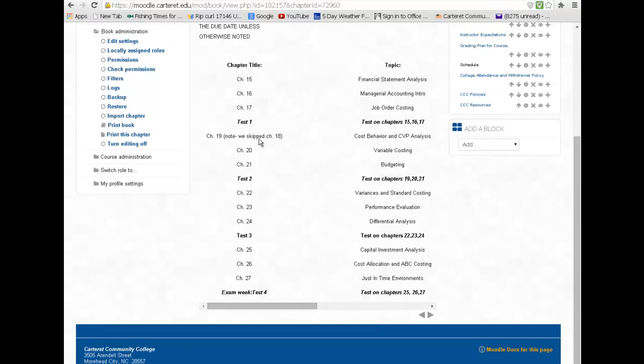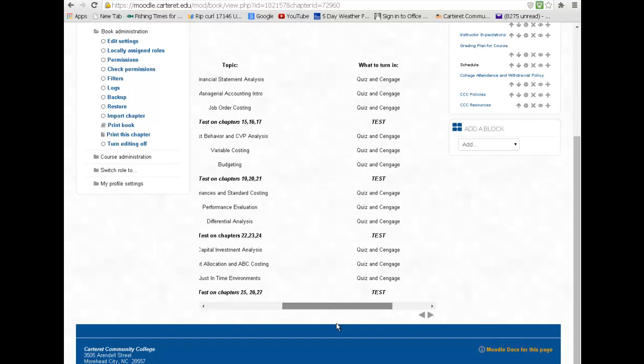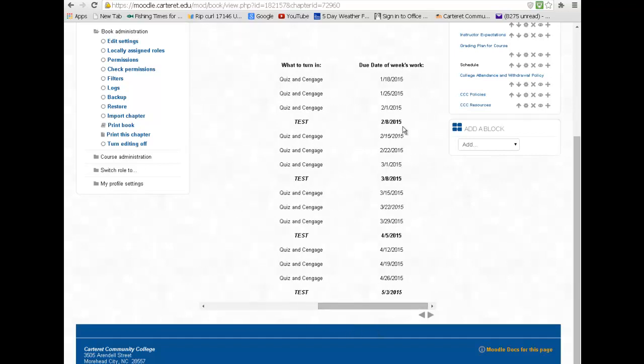Unless otherwise indicated, you can see here we're going to have 4 tests, a total of 4 tests. We're going to skip chapter 18, and then these are all the due dates.